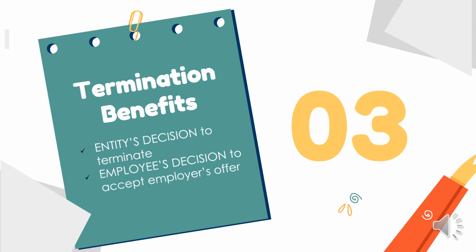Ito ay yung una, entity's decision to terminate. Yung entity mismo or yung employer mo mismo ang nagdesisyon na i-terminate ka or tanggalin ka sa trabaho. Yung sunod naman ay yung employee's decision to accept employer's offer. Decision mo na umalis or mag-resign sa trabaho mo dahil tinanggap mo yung offer ng employer mo.